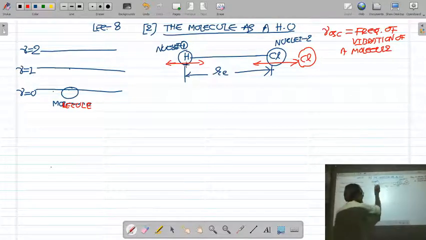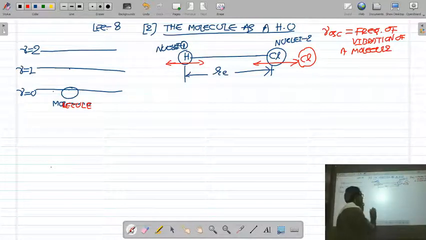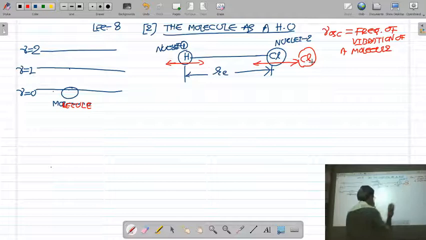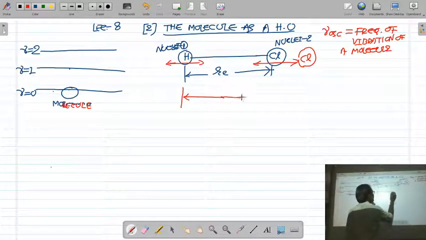Suppose during the vibration, the Cl nucleus goes to the end point here, then the new separation between the H nucleus and the Cl nucleus is R.